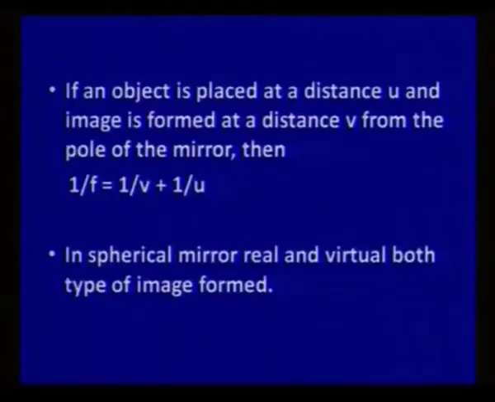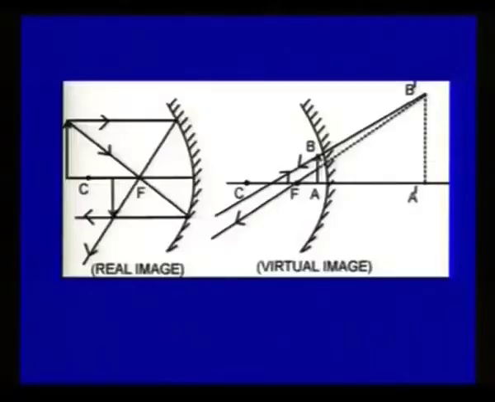In spherical mirrors, both real and virtual types of images are formed. Here you can see there is a concave mirror. In one case the image formed is real, and the object is placed beyond C. C is the center of curvature, and its image is formed between C and F. That is a real image, because light rays are actually meeting at this point.